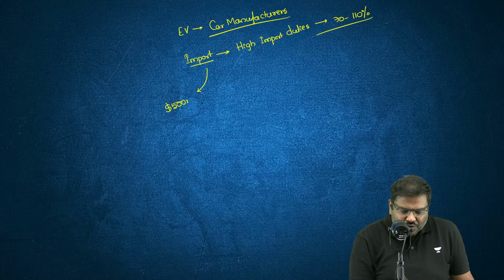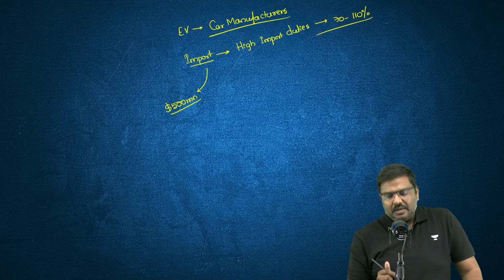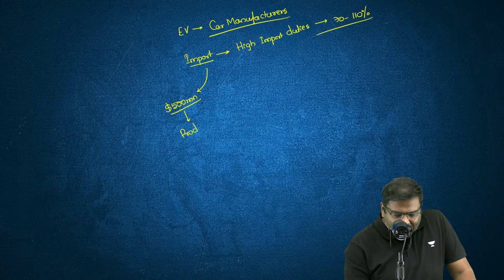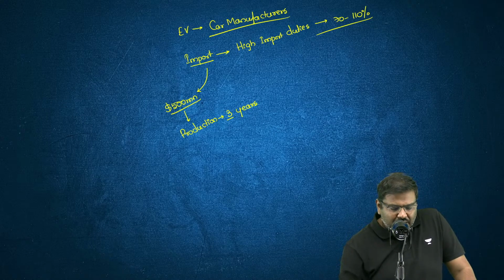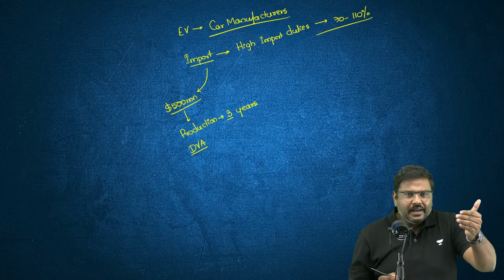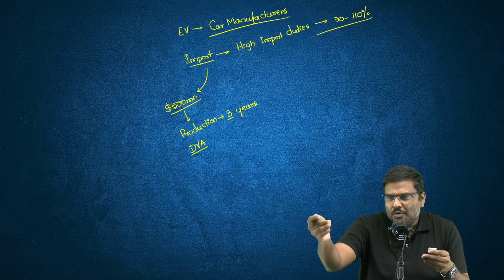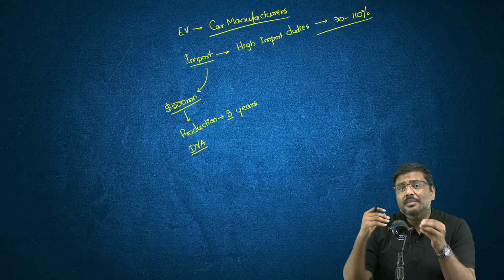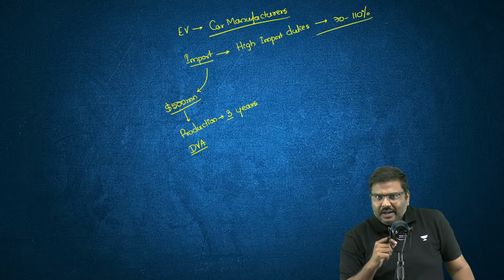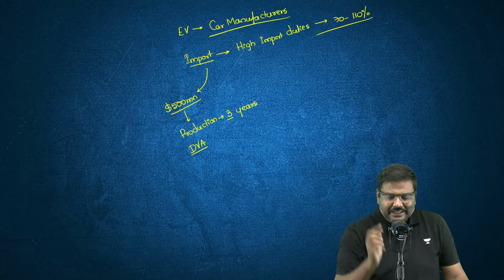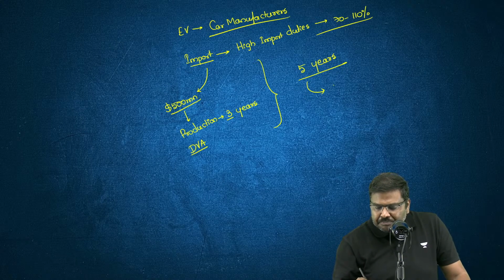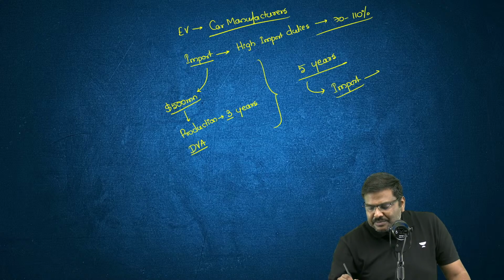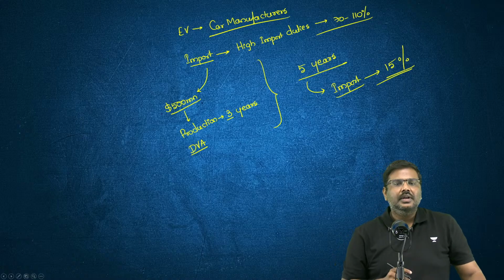So if you promise to me that you will invest $500 million and you will start production of these electric cars in India, in the next 3 years, and if you promise to achieve domestic value addition, that is essentially out of all the components that you require, how much of the components you will have to source from India, if you promise that in the 5 years you will achieve a domestic value addition of 50%, then for the next 5 years, I will allow you to import these electric cars at a customs duty of only 15%. Is everybody able to understand?